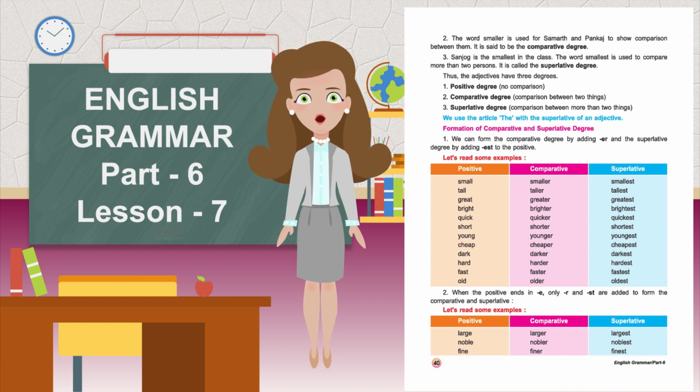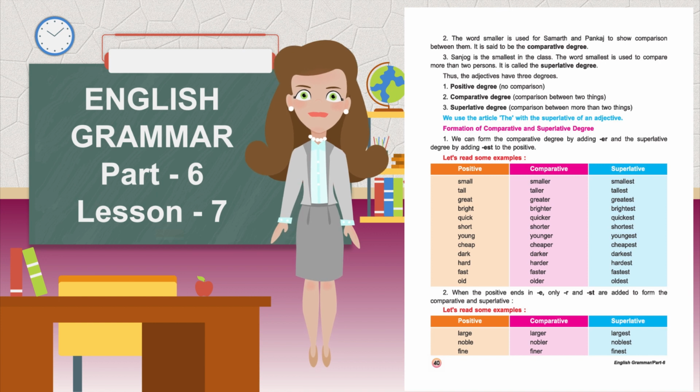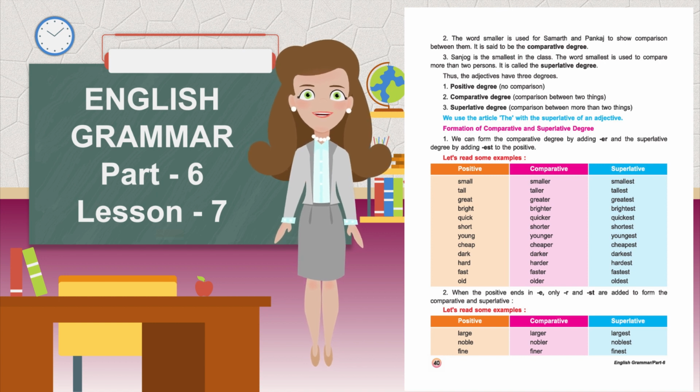Bright, brighter, brightest. Quick, quicker, quickest. Short, shorter, shortest. Young, younger, youngest. Cheap, cheaper, cheapest. Dark, darker, darkest. Hard, harder, hardest. Fast, faster, fastest. Old, older, oldest.